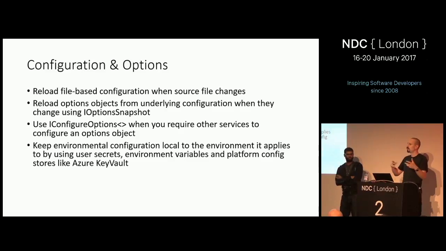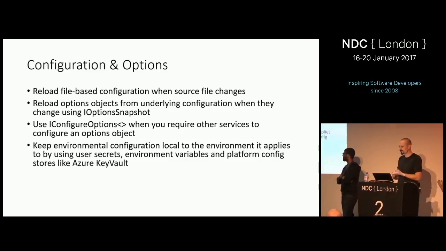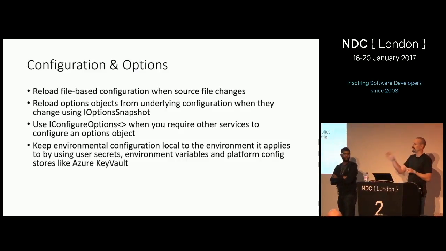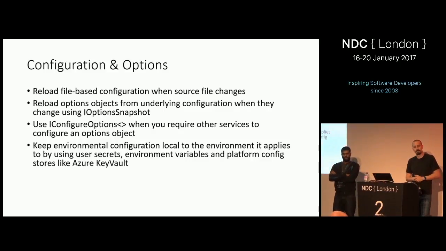So you can have config that comes from places that traditionally live on the server or in the environment that you're running in. For example, use environment variables so that they live on the server. When you set up the server, or if you're running in Azure or an environment like that, you can set it once and then it flows in. Or use config stores that your platform provides, something like Azure Key Vault.